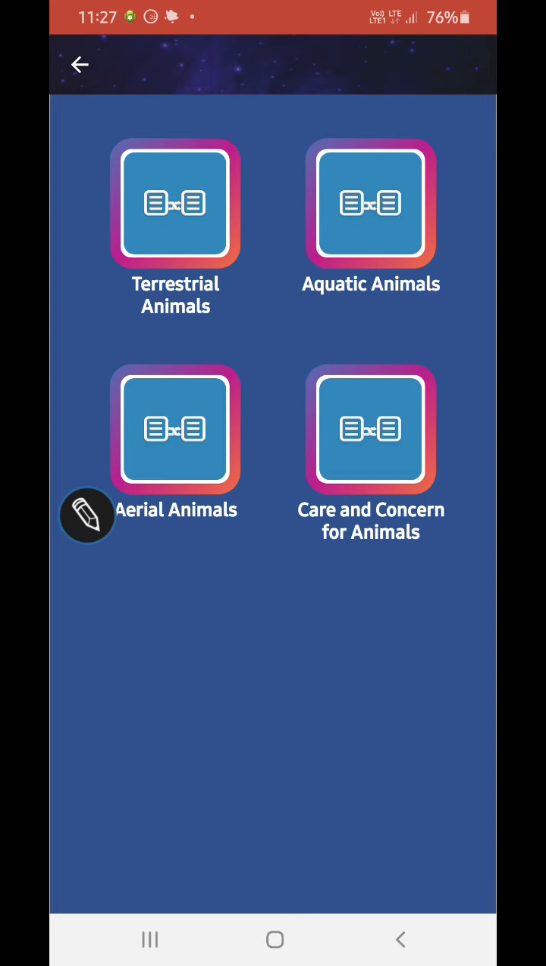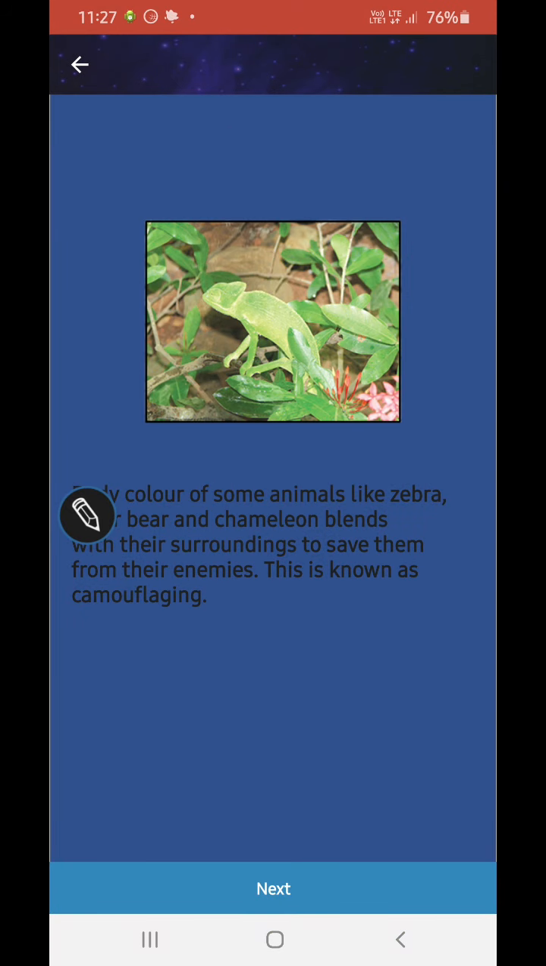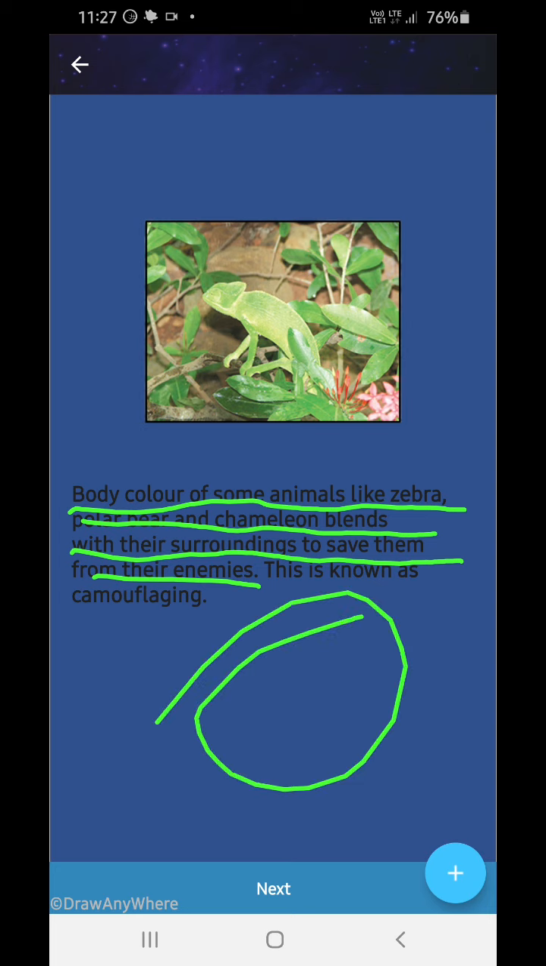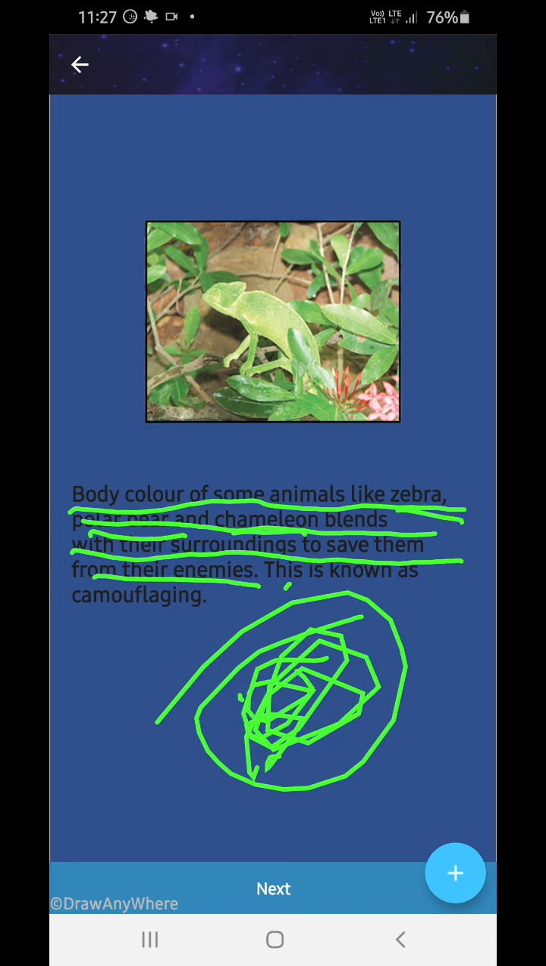First we will go to terrestrial animals. The body color of some animals like the zebra, polar bear, and chameleon blends with their surroundings to save them from their enemies. They blend themselves from the environment. This process of blending themselves is known as camouflage.